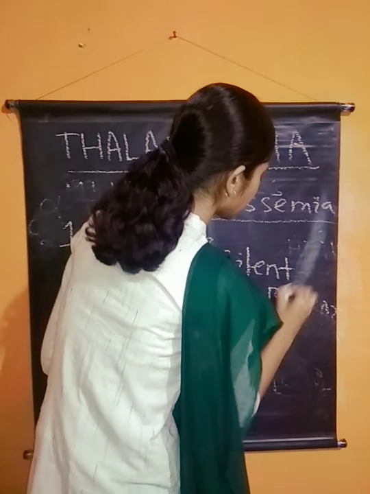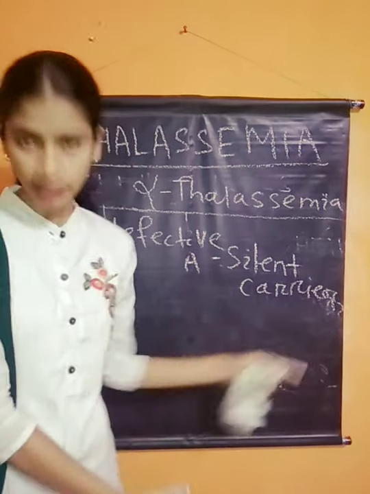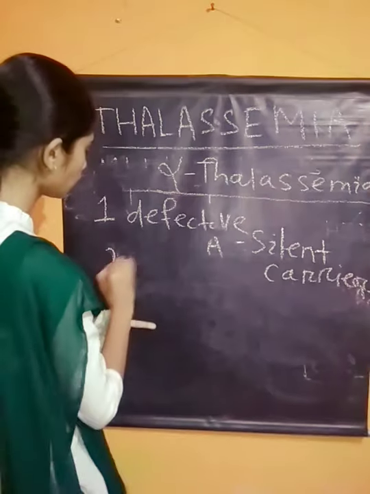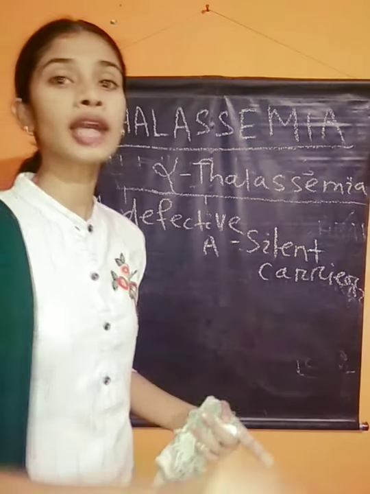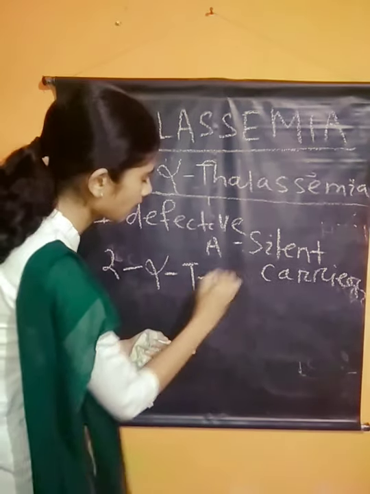That means there are carrier genes, but it's not very fatal and not very dangerous. If two defective alleles are found, then it is called alpha thalassemia minor. Okay, alpha thalassemia minor.